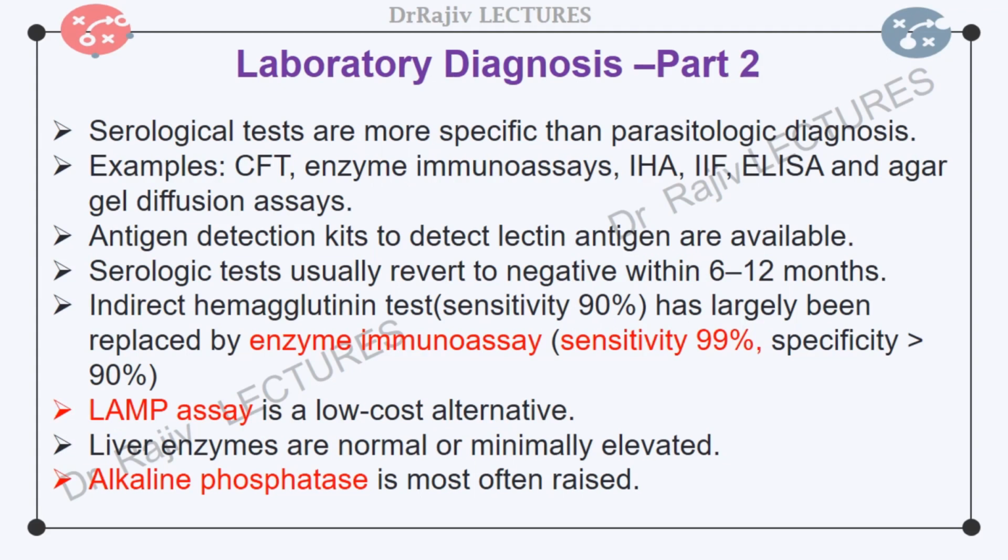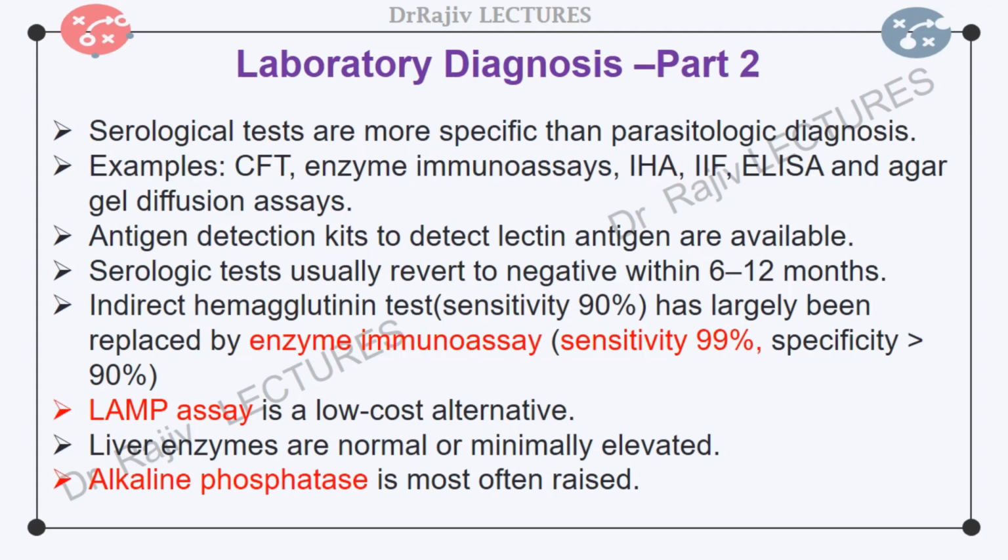An indirect hemagglutination test was used extensively in the past. It has a sensitivity of 90%. This test has largely been replaced by enzyme immunoassay, which has a reported sensitivity of 99% and a specificity higher than 90% in patients with hepatic abscess. Before starting glucocorticoid therapy in patients with ulcerative colitis, serological tests should be performed to prevent the development of severe colitis or toxic megacolon owing to unsuspected amoebiasis.